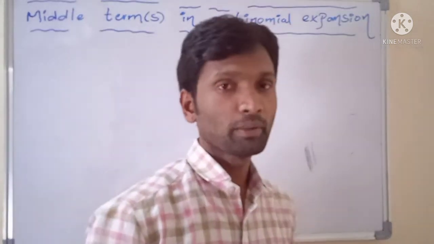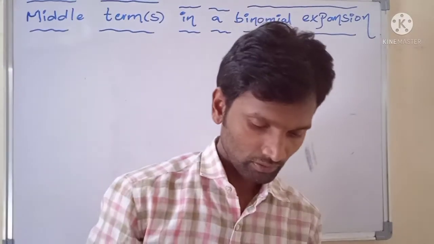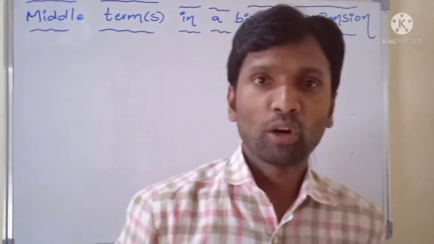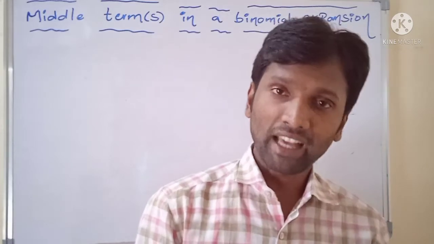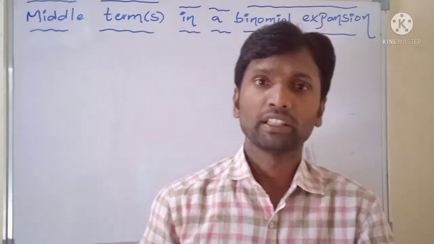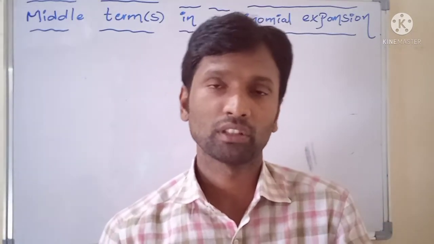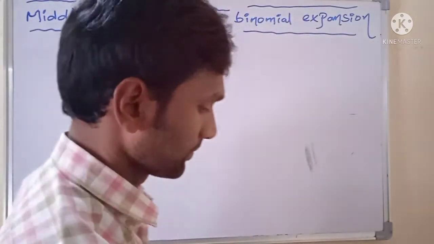See the next continuation concept. It is middle terms in a binomial expansion. Wherever a binomial expansion is given and n is a positive integer, then how can we identify the middle term or middle terms of the binomial expansion? That means, say this one,